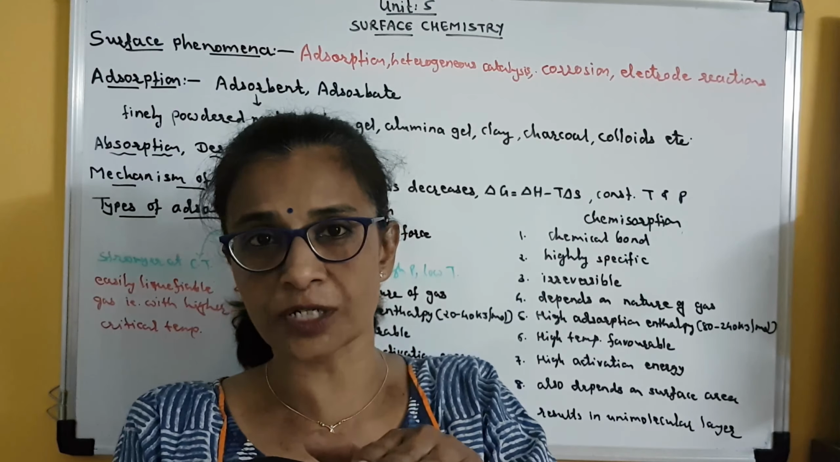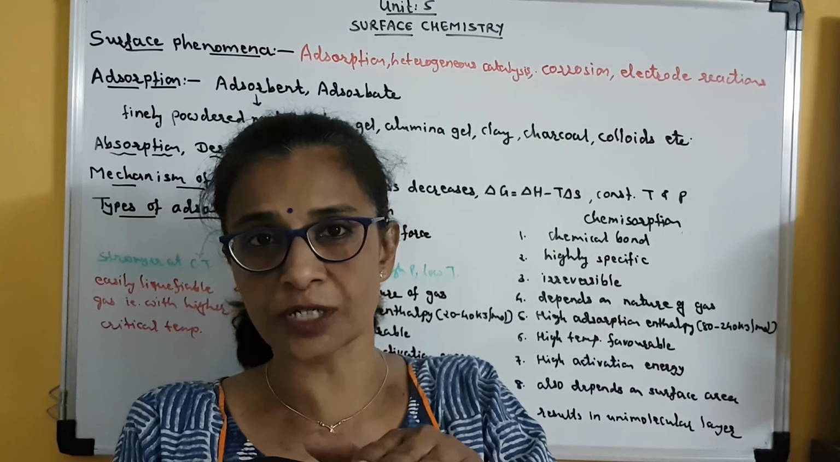In case of calcium chloride, absorption of water vapor has taken place. In case of silica gel, adsorption of water vapor has taken place. So both the phenomena have occurred in the same container. So this is also the example of sorption. Clear? Okay. Now let us go for the mechanism of adsorption.